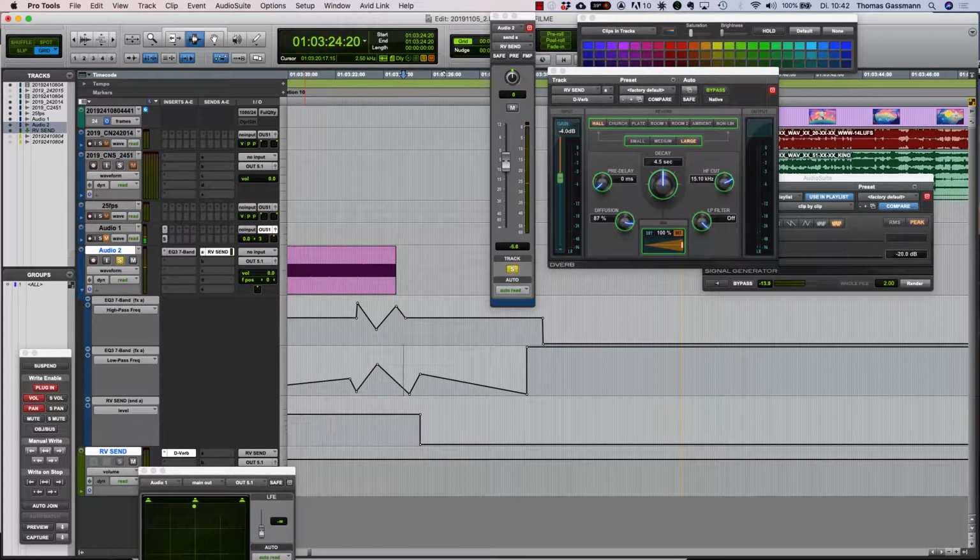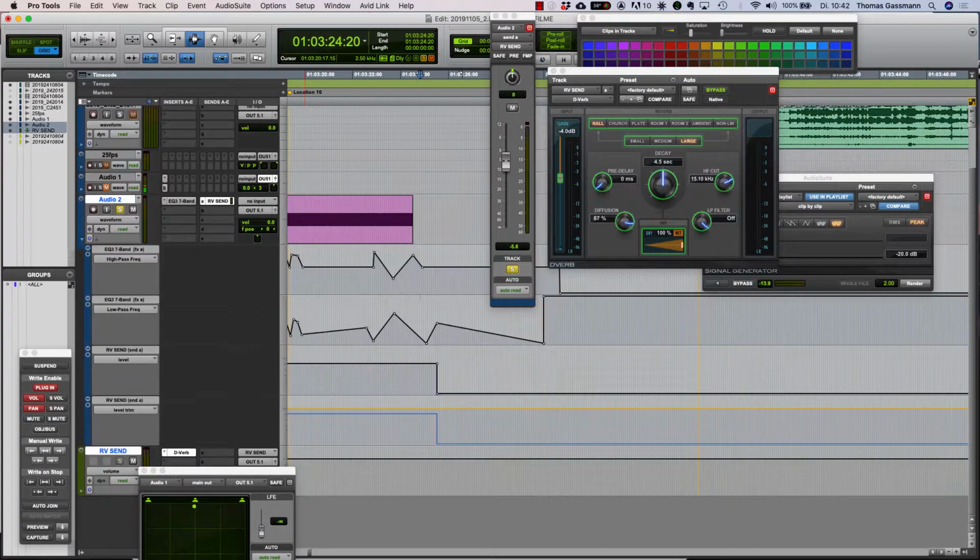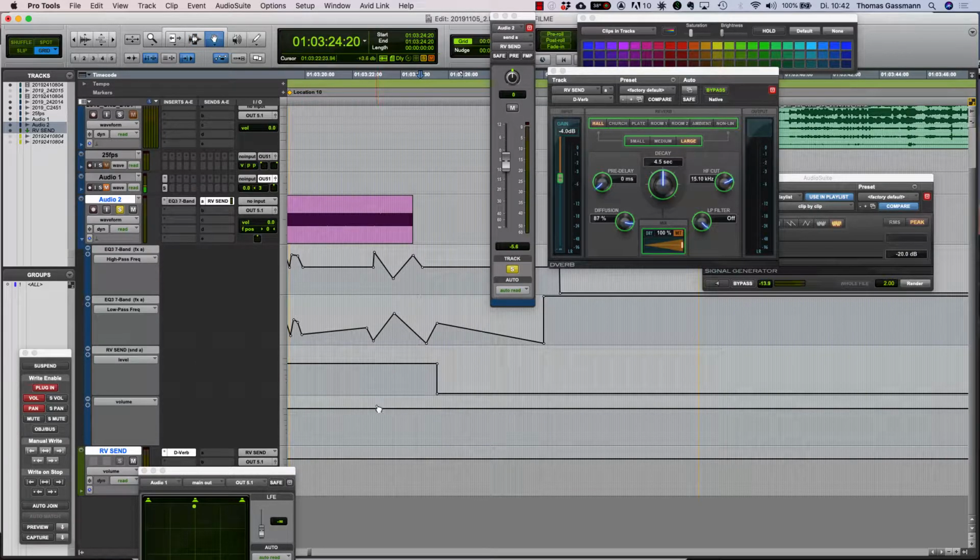I can still play with my volume, which creates an even bigger effect, like this. Or it's further away, so I don't need to raise the volume. Now it's further away.